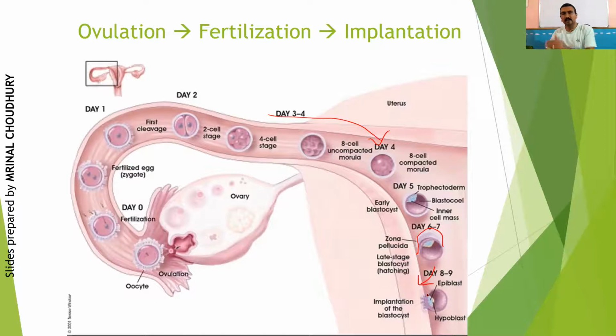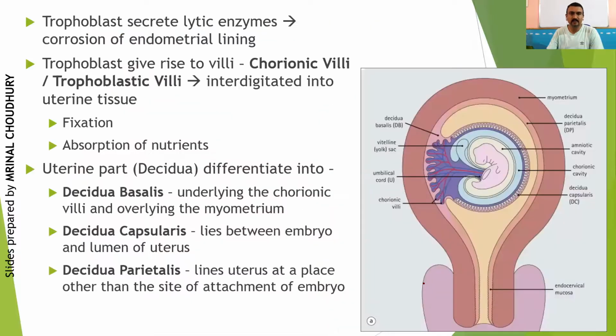By 8-9 days, around the 10th day, implantation should get over within the endometrial tissue. So that is implantation over. Then starts the process of gastrulation. But before that, we will further see that when trophoblasts are continuously secreting the lytic enzymes and corroding the endometrial wall, at the same time, the trophoblast is also giving rise to those projections called villi.